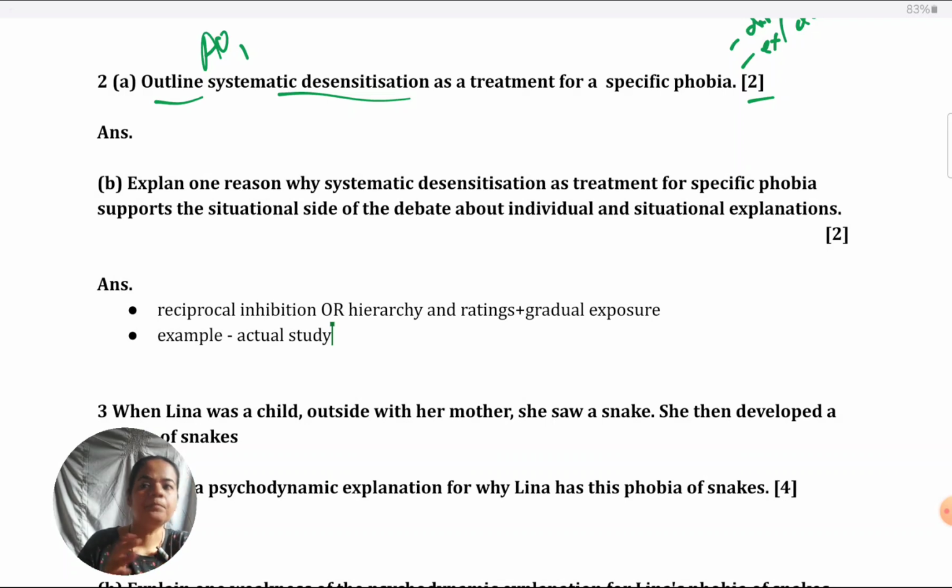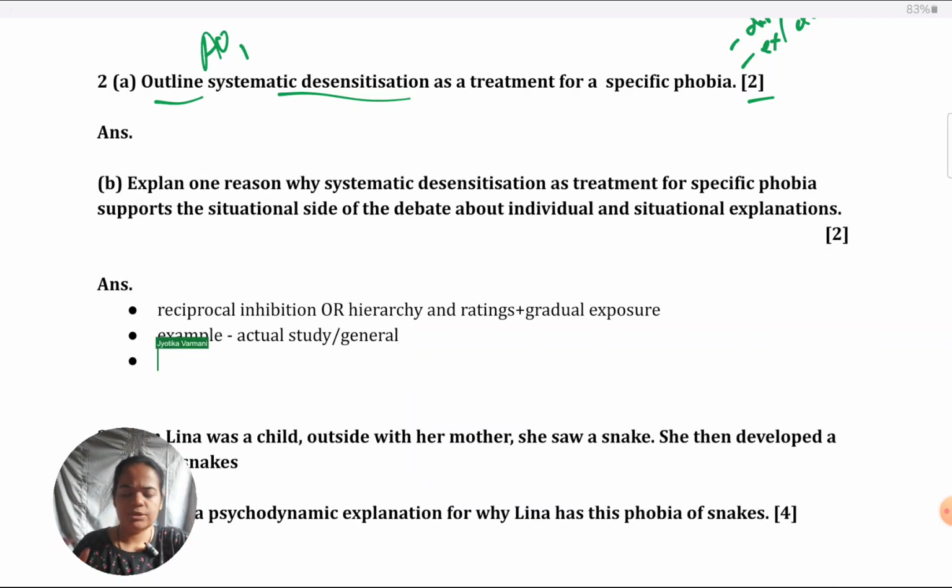Or you could give a general example also, like if someone has, say, arachnophobia, phobia of spiders, then a hierarchy would be built ranging from exposure to small to large spiders, and the client will be taught how to relax in response to them. So that would be a separate point. Or you could just give an elaboration.